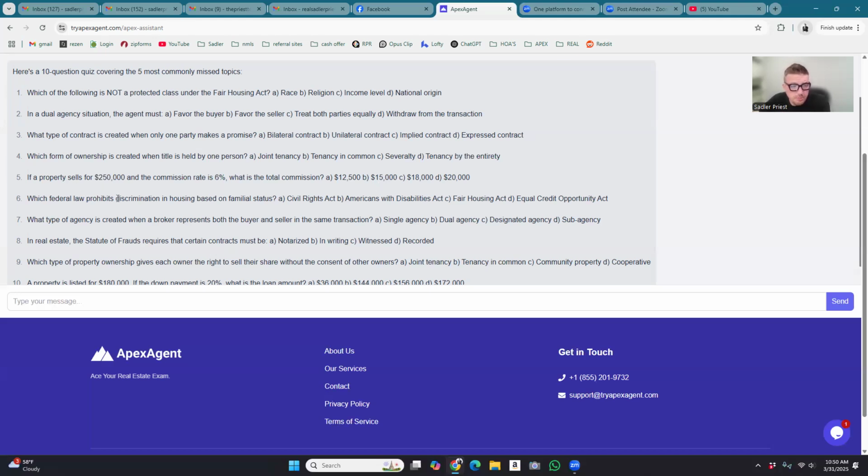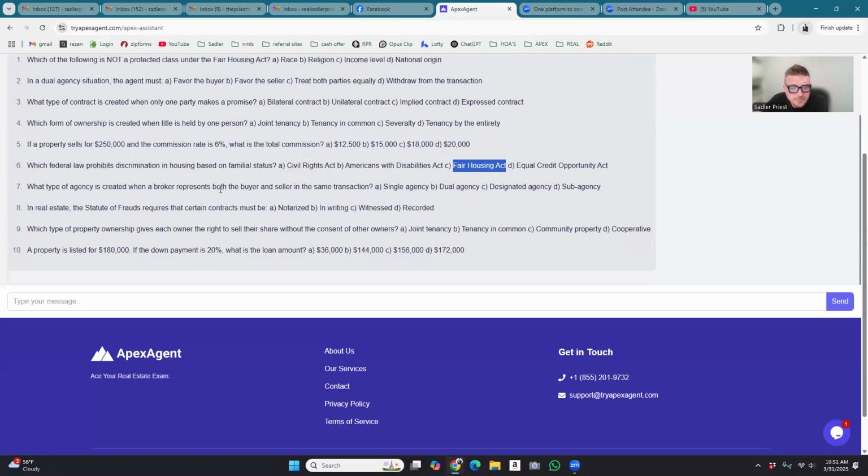Which federal law prohibits discrimination in housing based on familial status? Civil rights. Now, this one's always tough, just for the test, because there's fair housing, there's civil rights, there's different laws, and they want you to know which one created certain things. So, which federal law prohibits discrimination in housing based on familial status? Civil rights, Americans with Disabilities, Fair Housing Act, Equal Credit Opportunity. This usually applies to loans and mortgages, so just remember that. I'm going to go with Fair Housing Act. We'll check it at the end here.